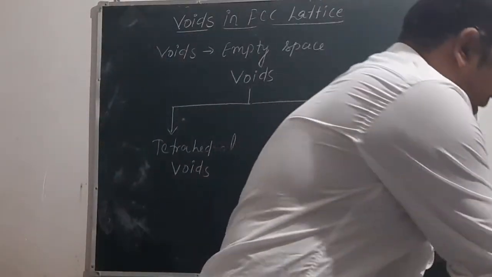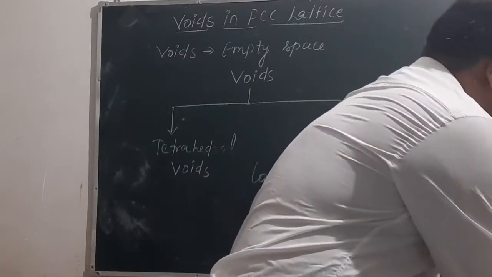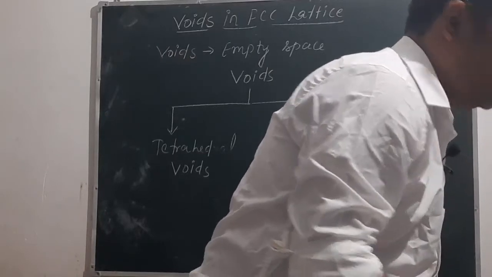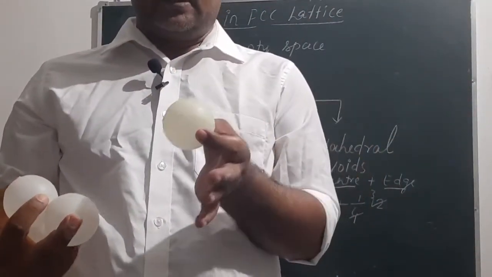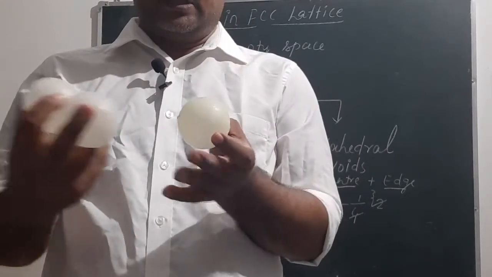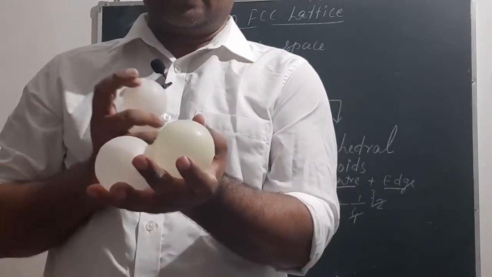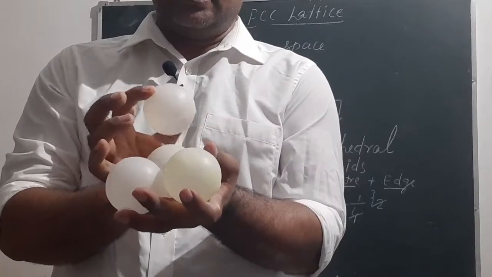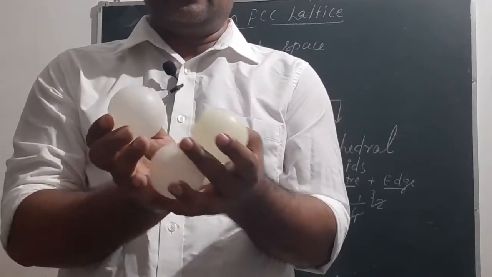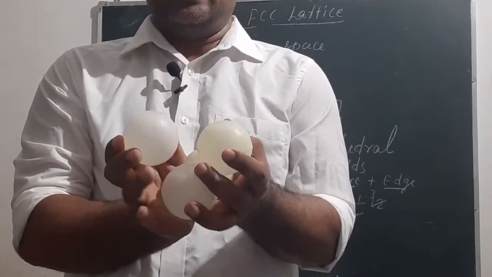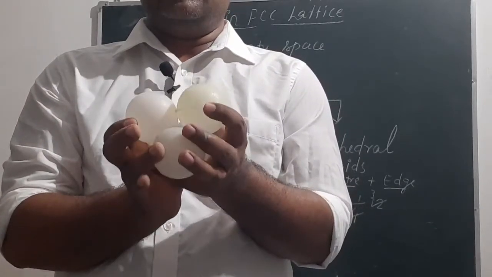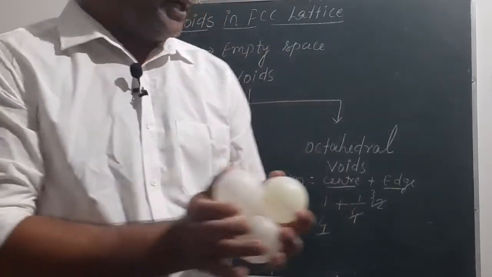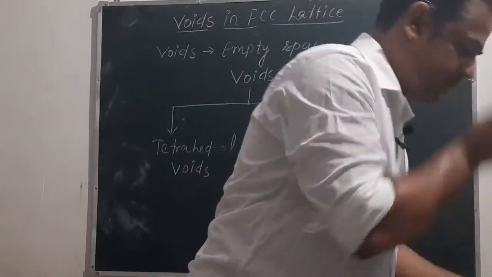When constituent particles come from all of these, one from the upside face, one from this side face, one from this side face, and the last one from the corner, then here there will be formation of a tetrahedral void.